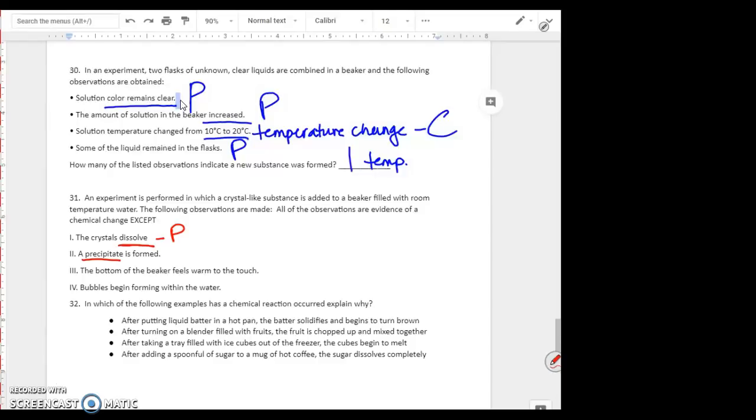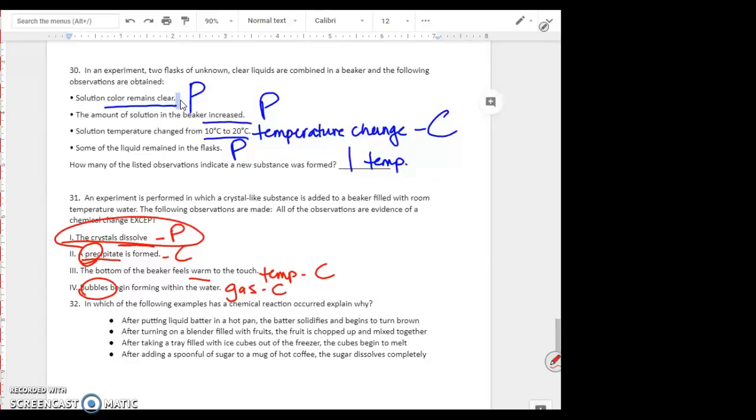A precipitate, that's the part of the city, the phones. So city girls love their cell phones on, P, so that it's going to be a chemical change. The bottom of the beaker feels warm to the touch. That's going to be temperature, which is going to be temperature change, which is going to be a chemical. And bubbles begin forming within the water. So bubbles over here, that's a gas, and which is also a chemical change. So this one here is the correct answer as far as the physical change.